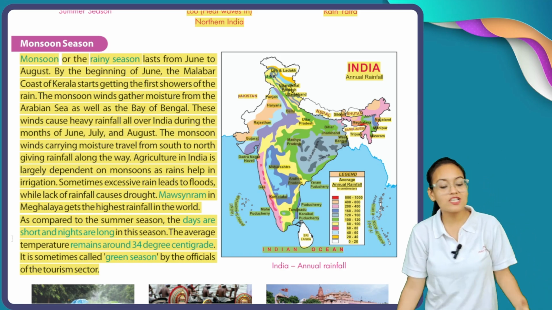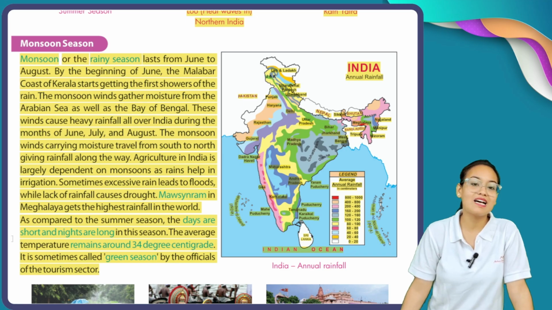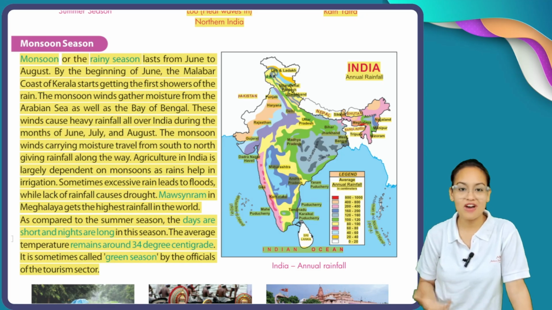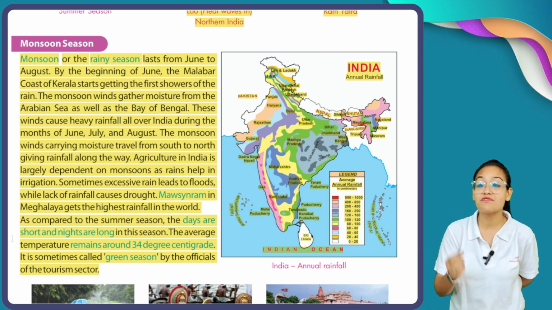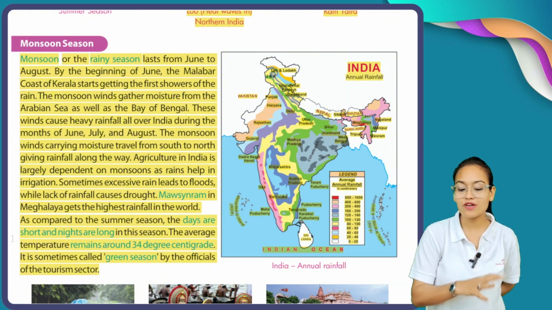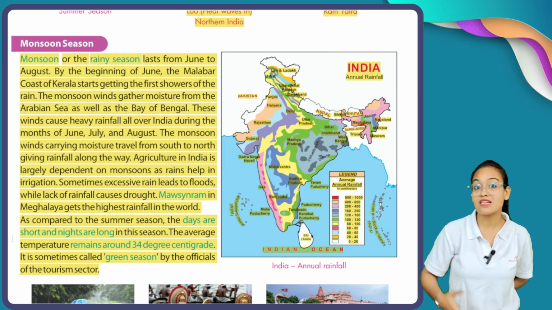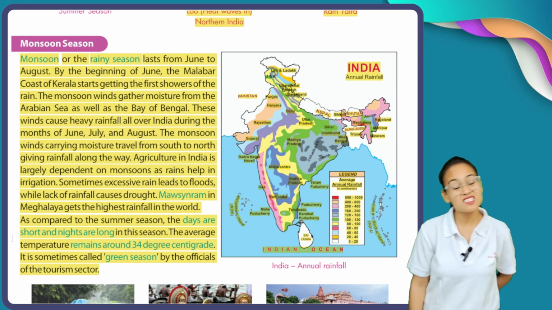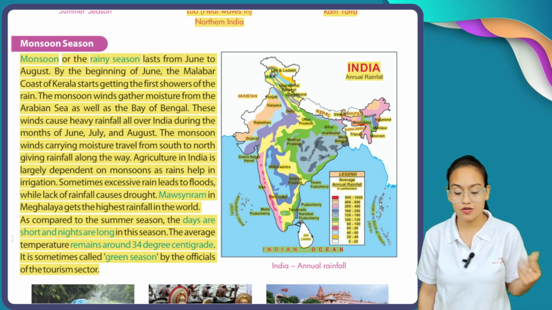Agriculture in India is largely dependent on the monsoon as rain helps in irrigation. As you know, our country India is mainly an agriculture-based economy. That's why monsoon seasons are very helpful for farmers, because our economy is totally based upon what type of monsoon we receive in a year. Sometimes excessive rain leads to floods, while lack of rainfall causes drought. Sometimes India receives a heavy amount of rainfall, resulting in floods, and sometimes less rainfall, resulting in drought.